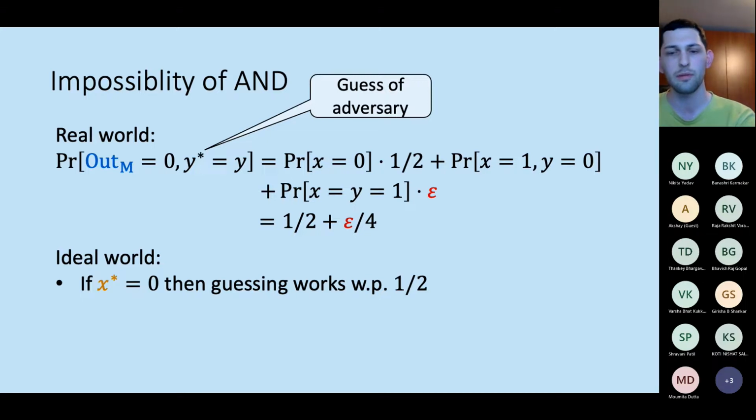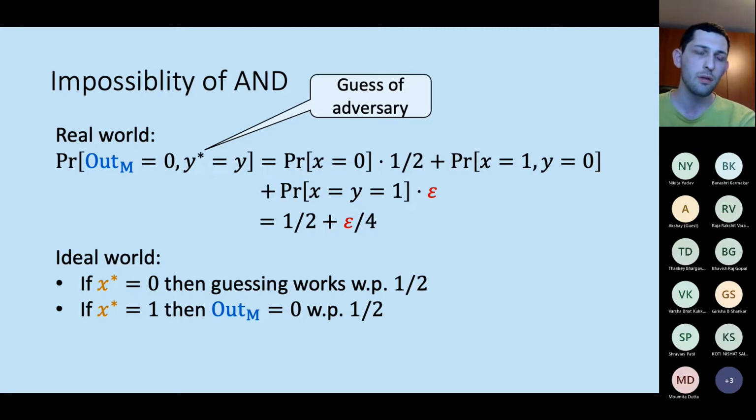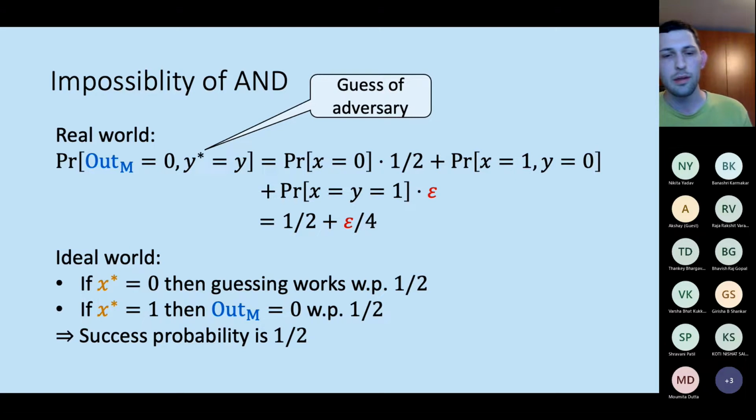So he will only gain 1/2 from this strategy, and sending 1 will cause March to output 0 with probability 1/2 because their input is a uniform random bit. And so overall, we get that the total success probability of the simulator is 1/2 in the ideal world. And so this is why AND cannot be computed with perfect security.